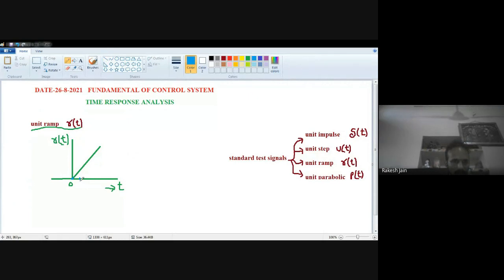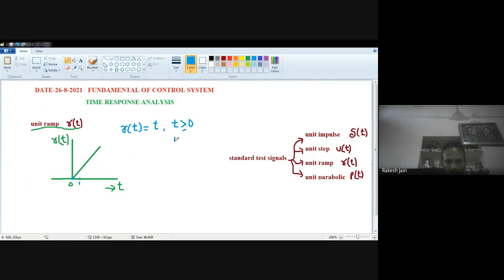Let's suppose this is the point t equal to 1. At this point, r(t) is also 1. At the point where, let's suppose, t is equal to 2, then r(t) is also 2. So what is the meaning of this analysis? The meaning is that r(t), the unit ramp signal, is equal to the value of time t if t is equal to 0 or greater than 0. So it is equal to the time t.